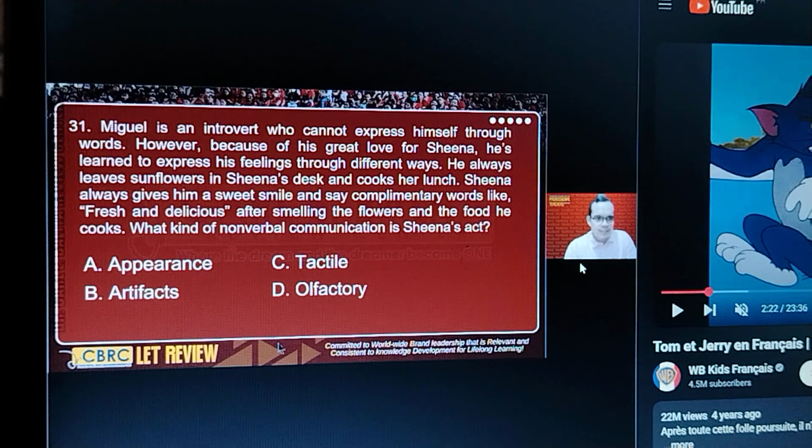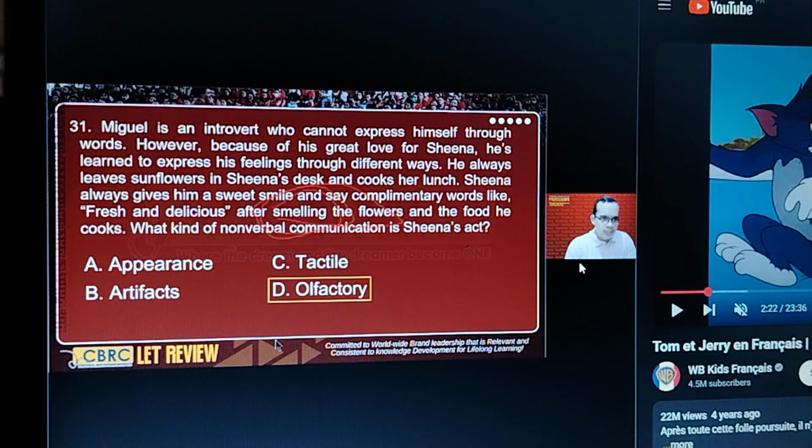Okay, next, let's look at the keywords here. Smelling. There you go, smelling the flowers. So this should be obvious. The correct answer here is olfactory, which is under nonverbal communication.